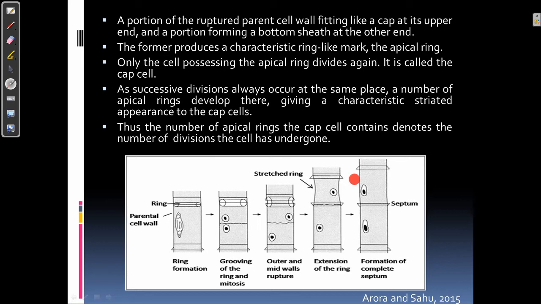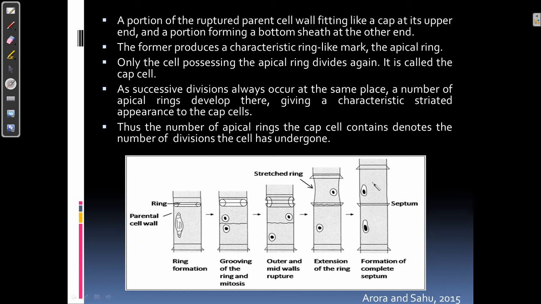So this is how the apical rings are formed, and the apical rings are present only on those cells which have undergone division, and as successive divisions take place at the same place, a number of apical rings are developed there, which gives this alga a striated appearance.